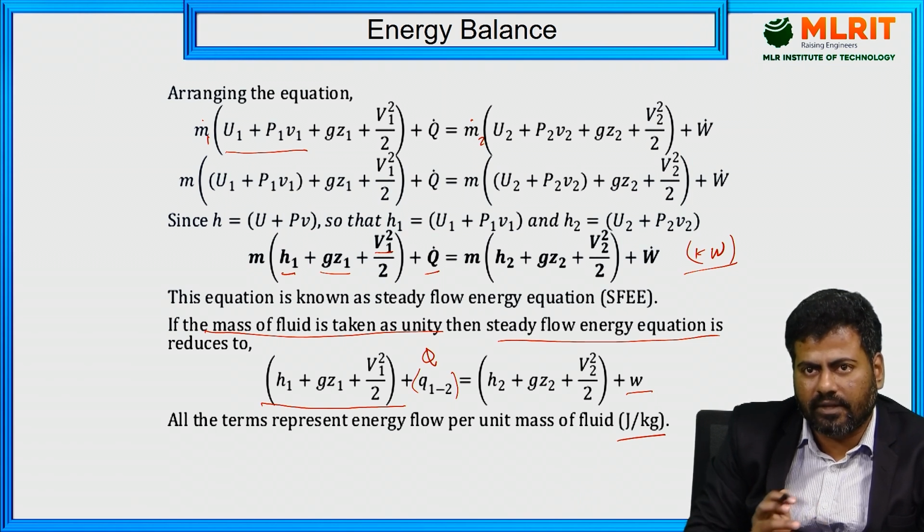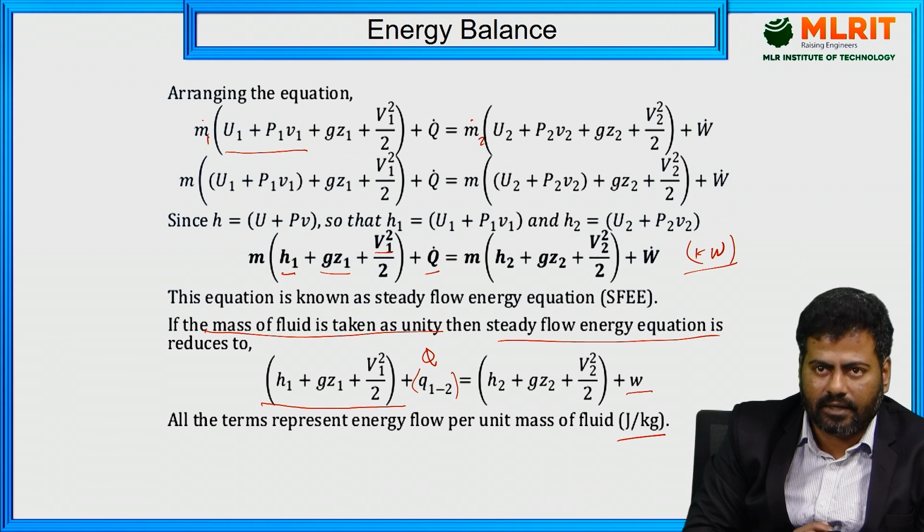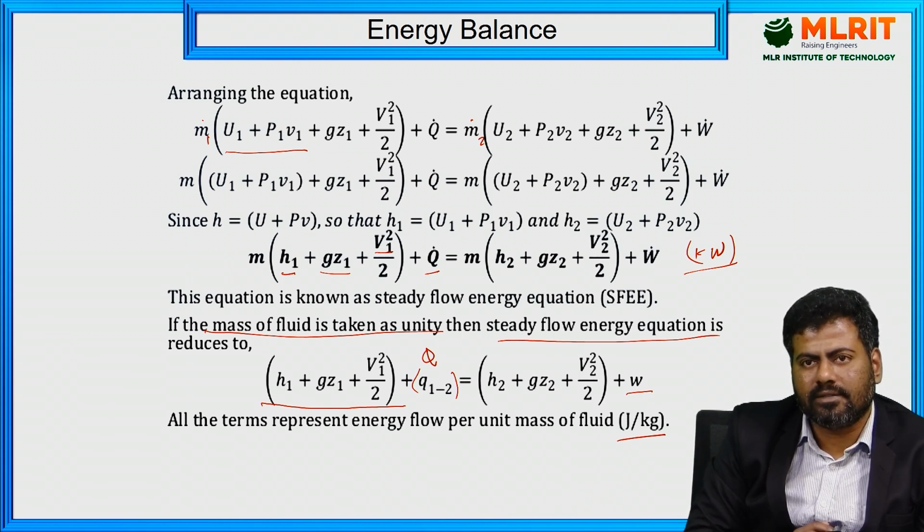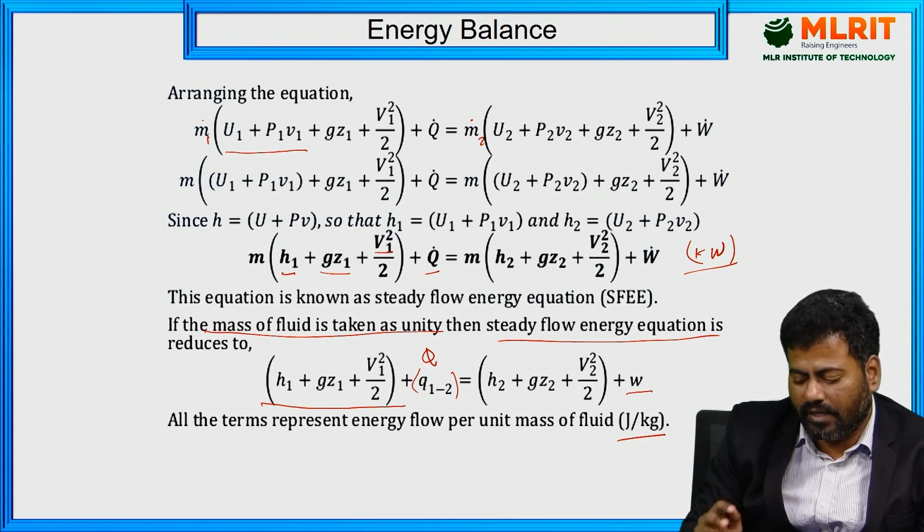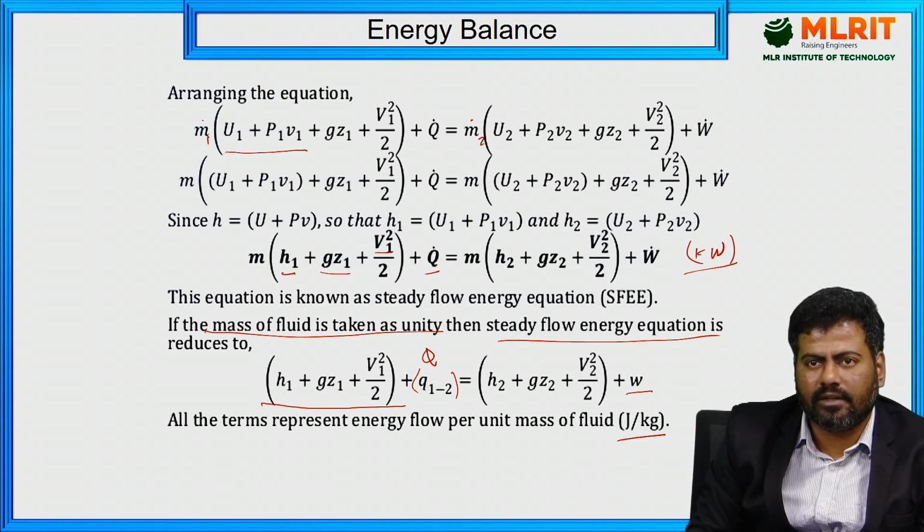We can apply this energy balance equation to various thermodynamic engineering components, like a boiler, condenser, turbines, nozzles, inlets, right? So this is your simplified energy balance equation, which we have in different forms. See, we can mention it with respect to m also.